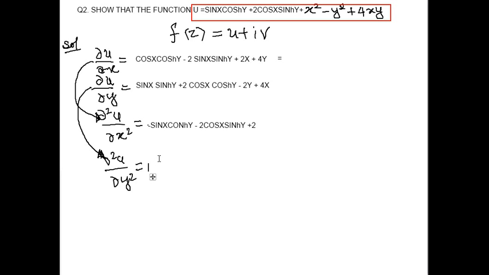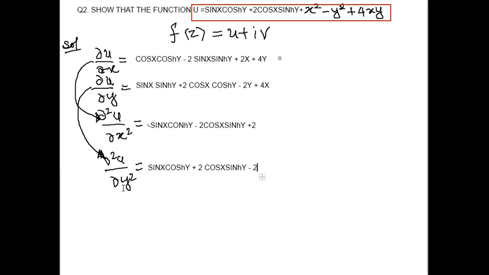So sin x is as it is, and the derivative of sin hyperbolic y is cos hyperbolic y, plus 2 cos x as it is, the derivative of cos hyperbolic y is sin hyperbolic y, and then the derivative of minus 2y is minus 2, and the derivative of 4x becomes 0. Now we will check for the Laplace equation.